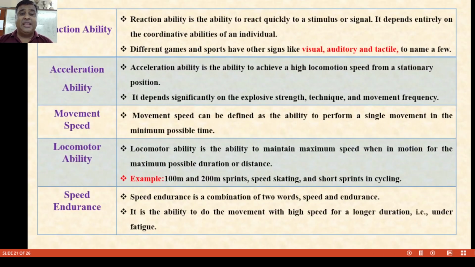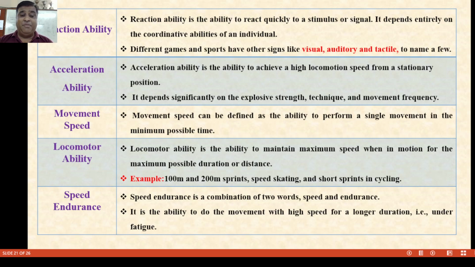Now, reaction ability is the ability to react quickly to a stimulus or certain signals. It depends entirely on the coordinative abilities of an individual. Different games and sports have different signals, like visual, auditory, and tactile, to name a few. Next is acceleration ability. Acceleration ability is the ability to achieve high locomotor speed from a static position. It depends significantly on explosive strength, technique, and movement frequency.